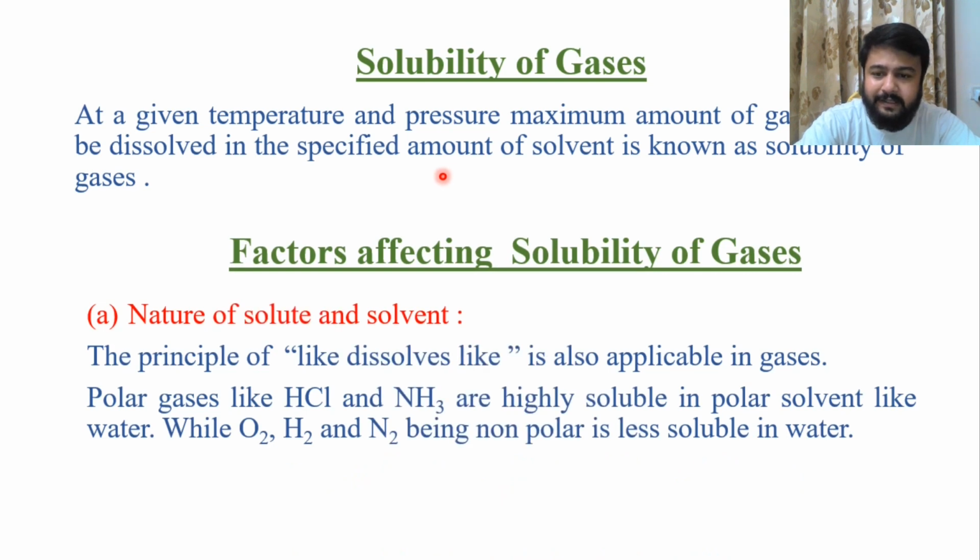The first factor is the nature of solute and solvent. The principle like dissolves like is applicable also for gases. That is, polar gases like HCl and ammonia are highly soluble in a polar solvent like water, while oxygen, hydrogen and nitrogen, being non-polar, are less soluble in water. We will discuss polarity and non-polarity in higher classes.